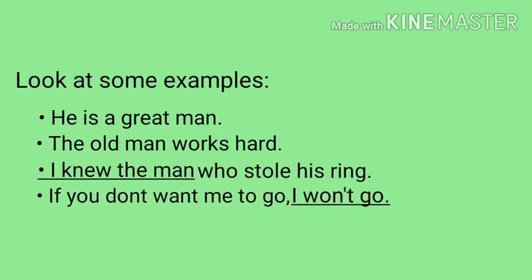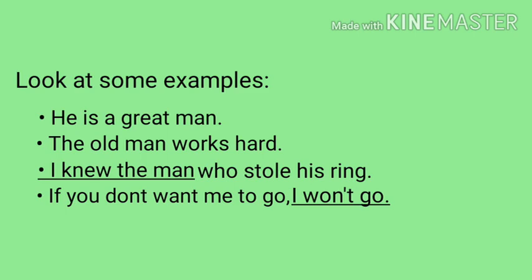Let us look at some more examples. I knew the man who stole his ring. In this sentence, which one do you think is an independent clause? Yes, it is the underlined group of words, I knew the man, because it expresses a complete thought compared to the other clause, who stole his ring, which is not expressing a complete thought if we look at it individually.